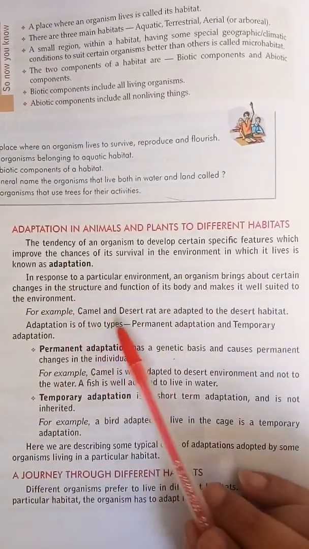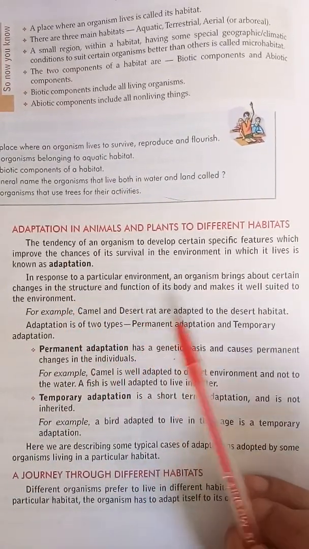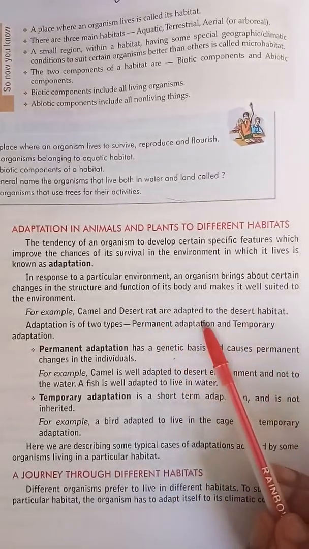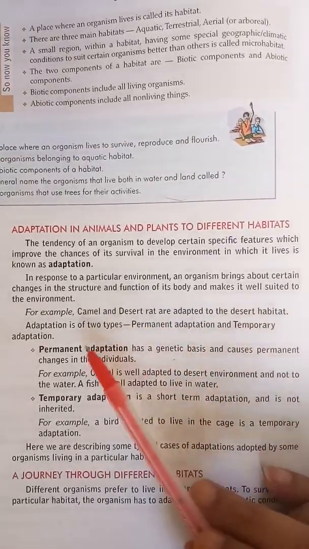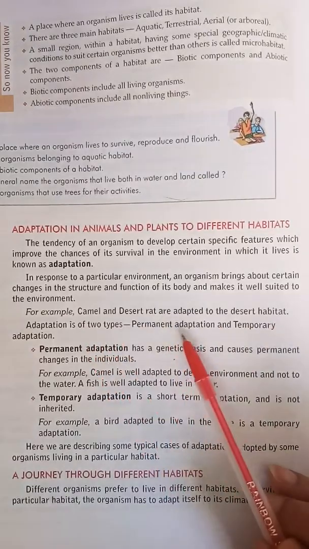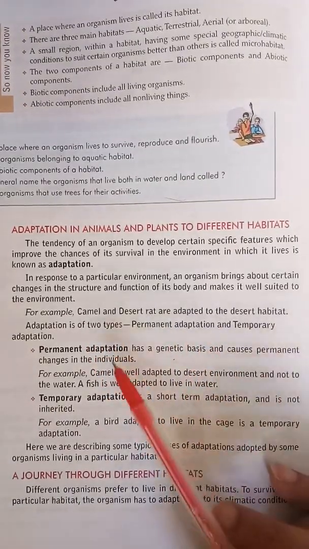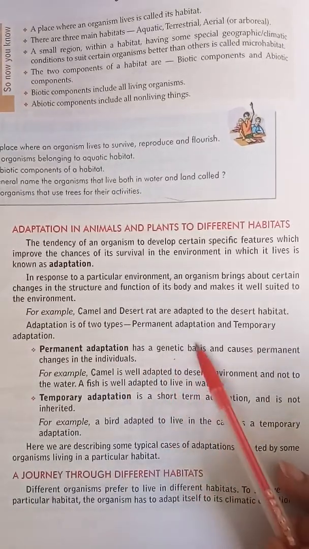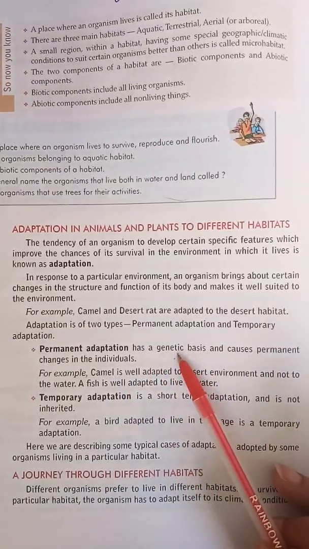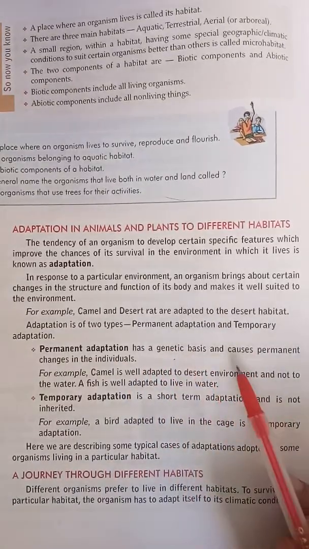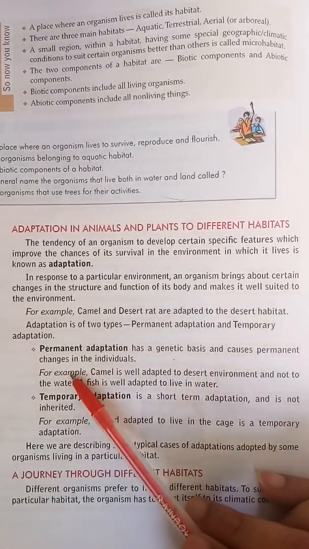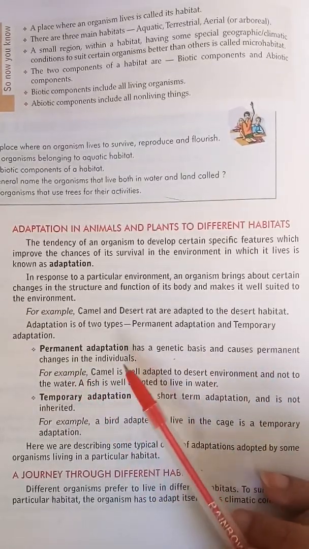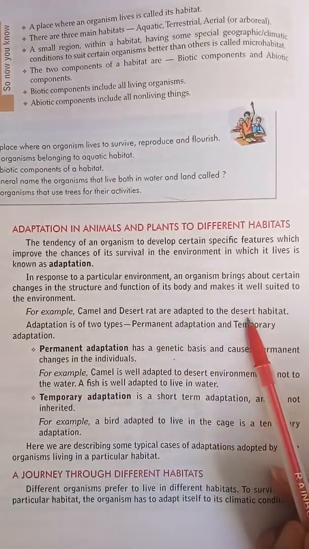For example, the camel and the desert rat are adapted to desert habitat. Adaptation is of two types: one is permanent, the second is temporary. Permanent adaptation is due to their genetic material, meaning their DNA, the cell nucleus material, and that causes permanent changes in the individual, and that is also inherited from one generation to another generation.